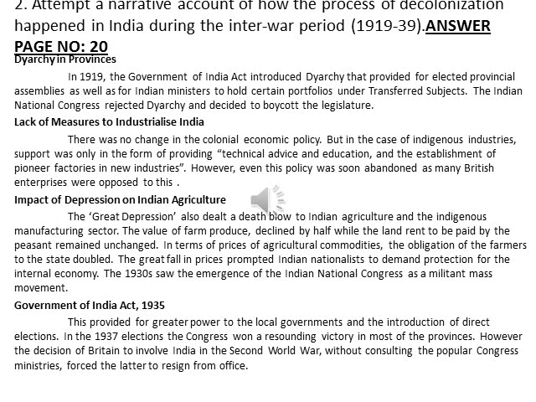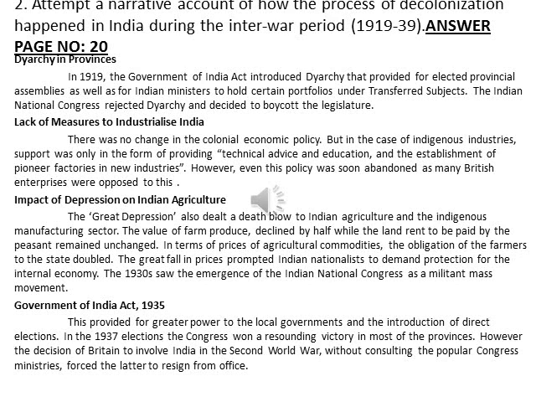Then impact of depression on Indian agriculture. Mark the 2 mark question already, then add the last point. The 1930s saw the emergence of Indian National Congress as a militant mass movement. Mark it fully. Then the Government of India Act 1935. In that, the second point, in the third line, 'this provided for the greater power', starting from that, mark that paragraph fully. Read it very well. All the detailed questions are very important.